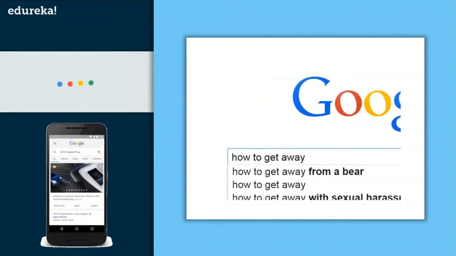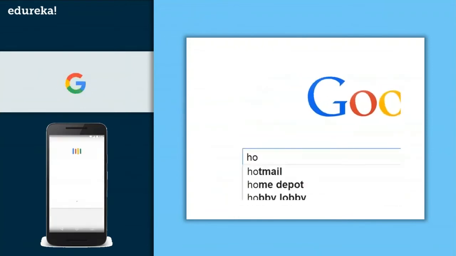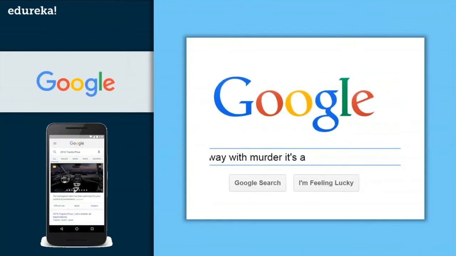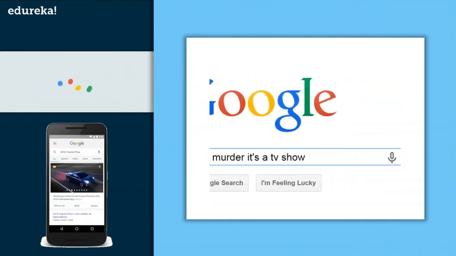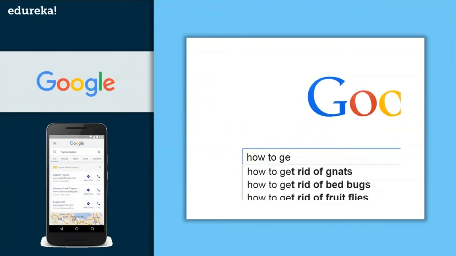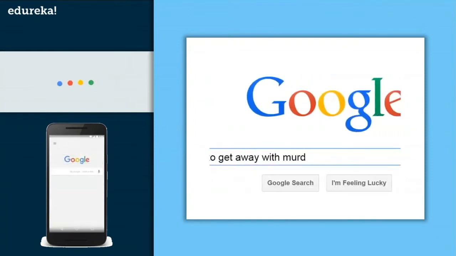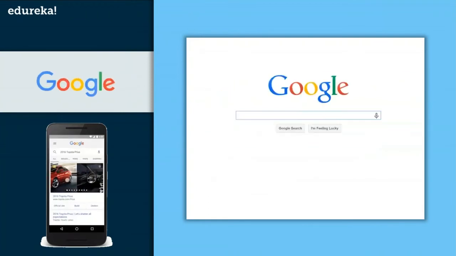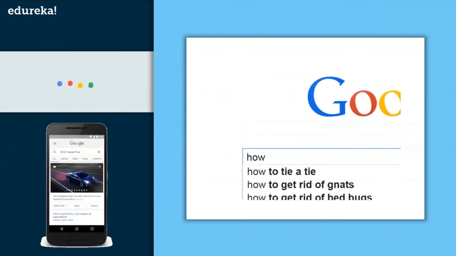By using artificial intelligence, Google attempts to guess what you might be trying to find. Behind this, there's a lot of natural language processing, deep learning, and machine learning involved. We'll be discussing all of those concepts in the further slides. It's not very simple to create a search engine, but the logic behind the Google search engine is artificial intelligence.